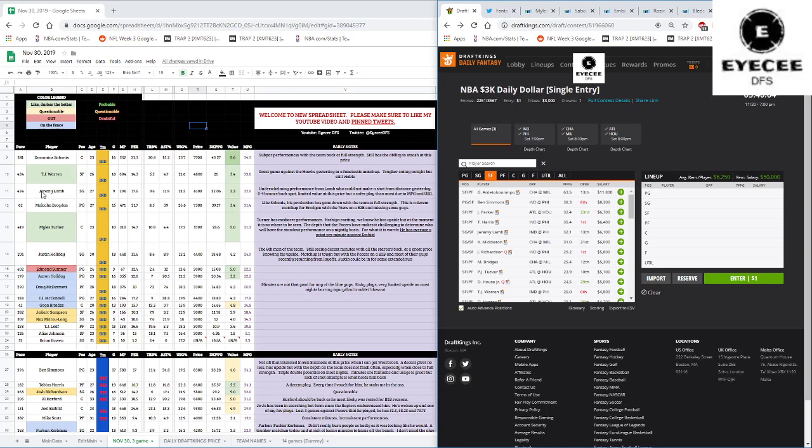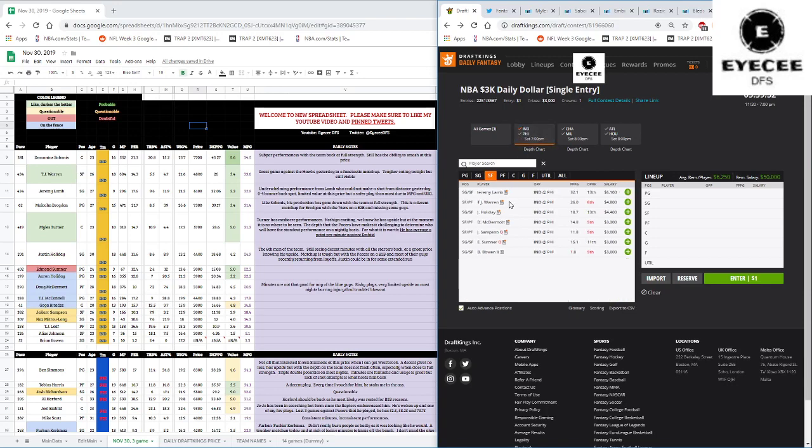Maybe someone gets restricted here or limited or gets benched. That would boost a lot of these guys in the blue here, or Justin Holiday is the #1 candidate. But keep an eye on the news. With that said, TJ Warren, someone I'm looking at a lot.